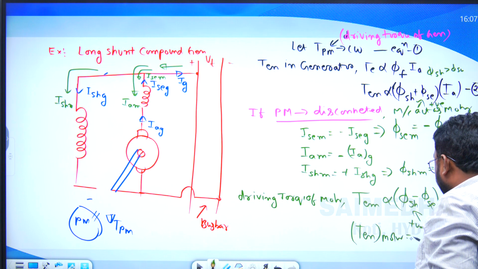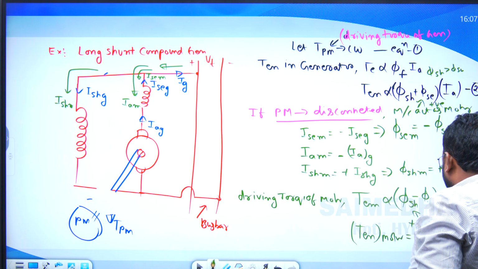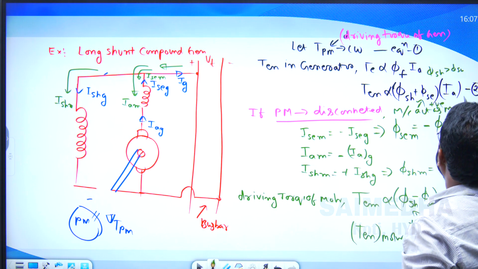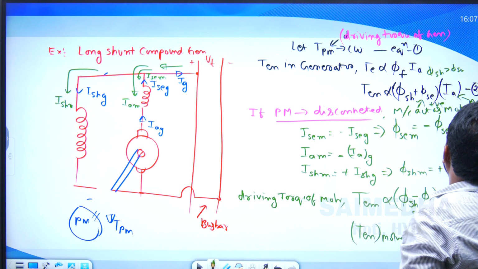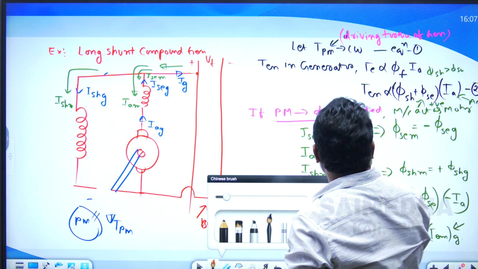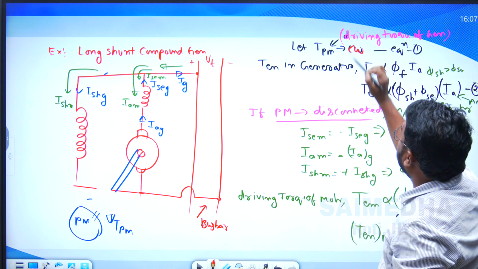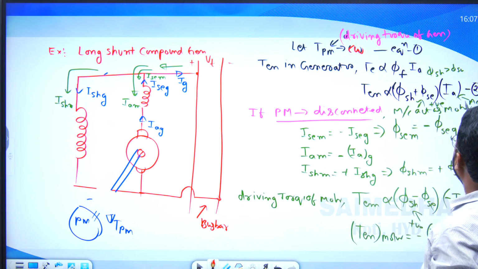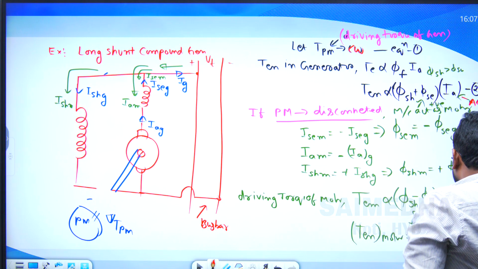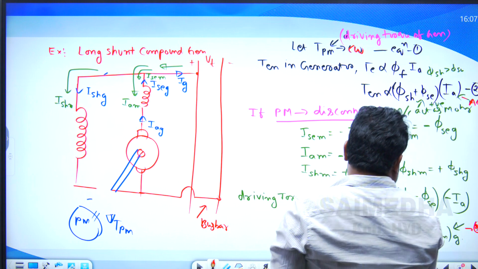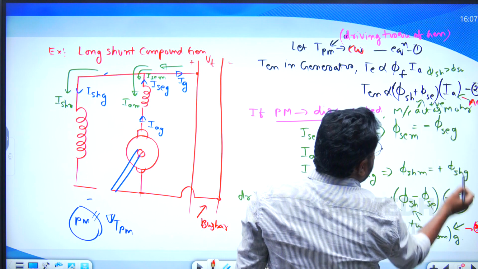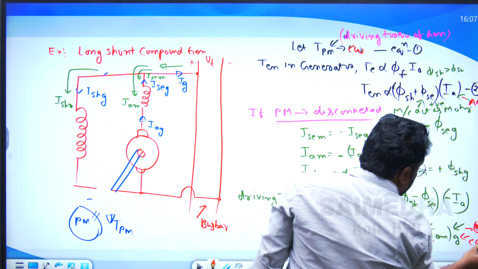It is in the opposite direction to the electromagnetic torque in case of the generator. Suppose the prime mover is clockwise, so this is clockwise. Now this will be the anti-clockwise direction. Now compare equation 2 and equation 3. The electromagnetic torque in case of the motor is opposite to that in case of the generator, so the rotation will be clockwise.